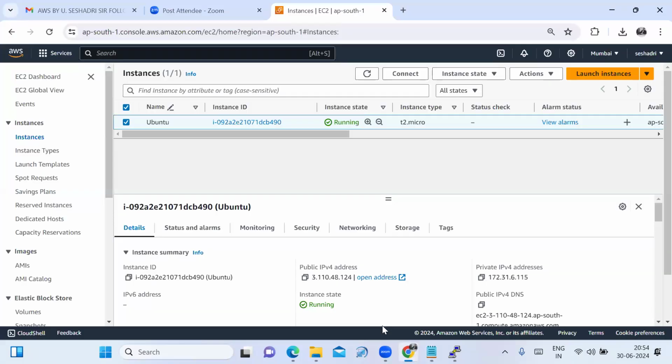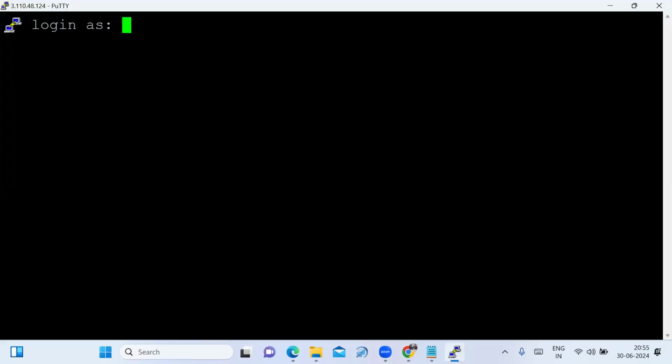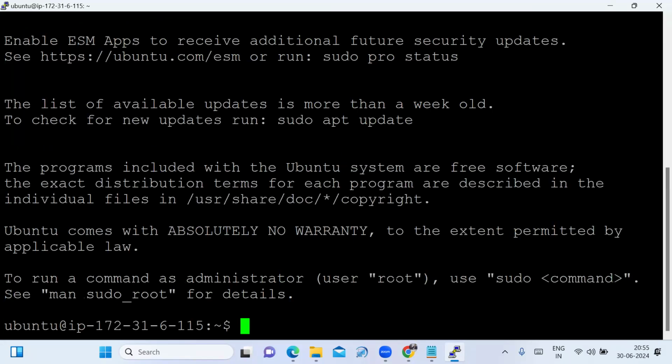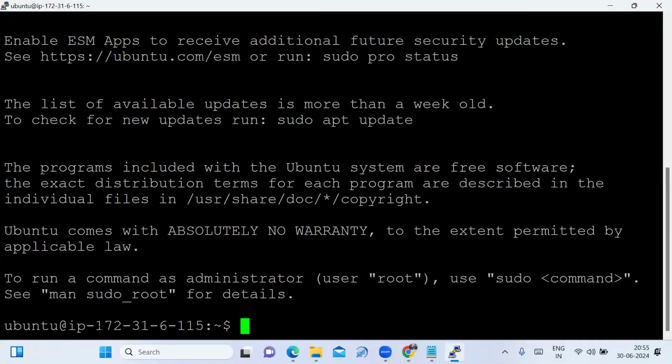Why I am giving Ubuntu is, here you launched the Ubuntu server. I select that instance and go for the connect option. See friends, what is the username there? Ubuntu. That's the reason I am typing Ubuntu. If we launch Amazon Linux, the username shown is ec2-user. In this session, I launched the Ubuntu server, that's why it shows the username as Ubuntu. Fine. My Ubuntu server is connected.